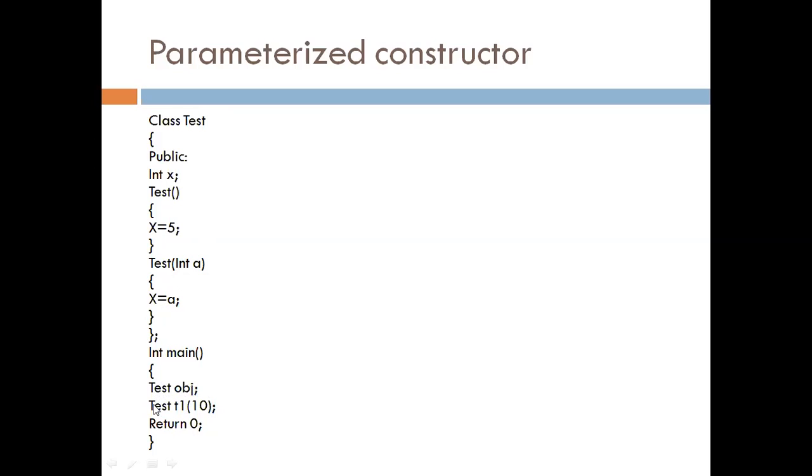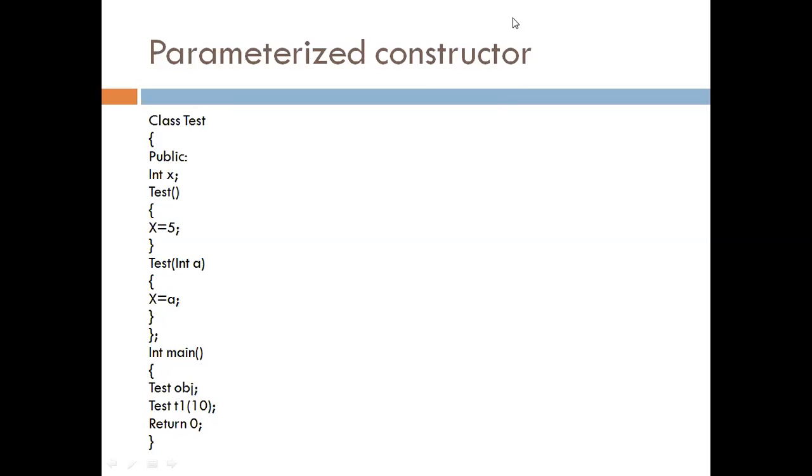For creation of this object t1, it calls this parameterized constructor. This value 10 is copied into variable a. Then we assign value of this variable a to variable x. It means for object obj, value of x variable is 5, and for object t1, value of x variable is 10. This is parameterized constructor.